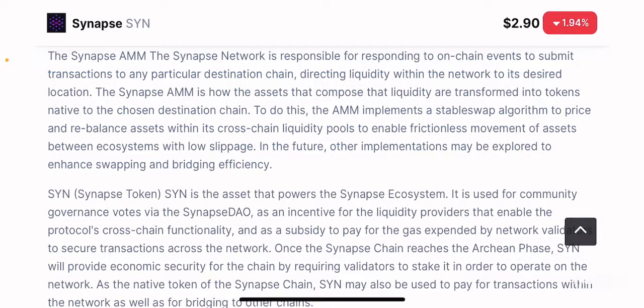So to do this, the AMM implements a stable swap algorithm to price and rebalance assets within its cross-chain liquidity pools to enable frictionless movements of assets between ecosystems with low slippage. In the future, other implementations may be explored to enhance swapping and bridging efficiency. So obviously they use a very novel technique called the stable swap algorithm, which is a mechanism to rebalance asset prices for maintaining cross-chain liquidity. This is something that they're using currently, but in the future there will be much more advanced systems implemented, which they are currently working on, right?